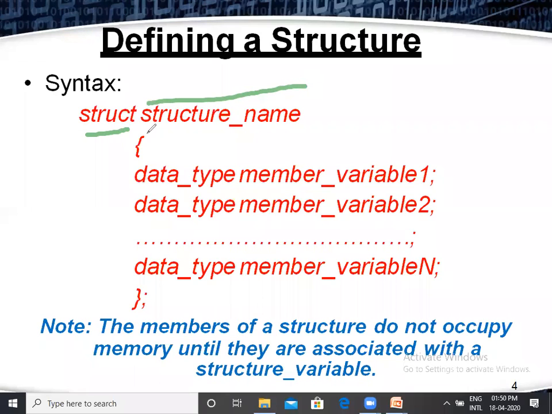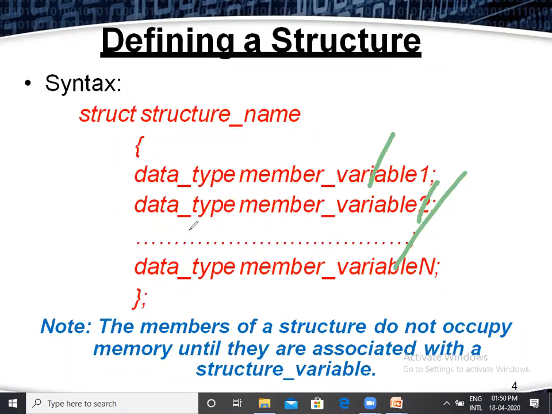Next, the structure contains an open brace and a closed brace. That is required. Within that open brace and closed brace only, we have to declare the information. In each and every member you can find variable 1, variable 2, variable 3, and each member contains a different data type. Here, no need to maintain the same type; we can use different data types.